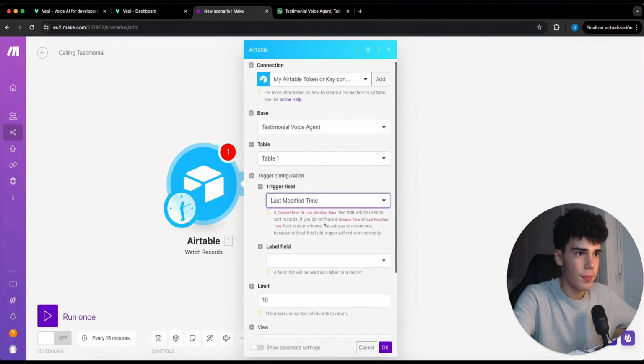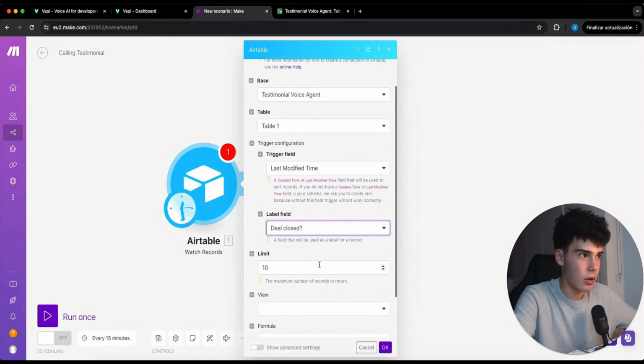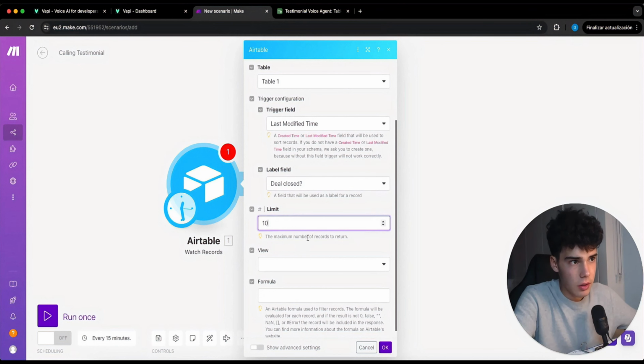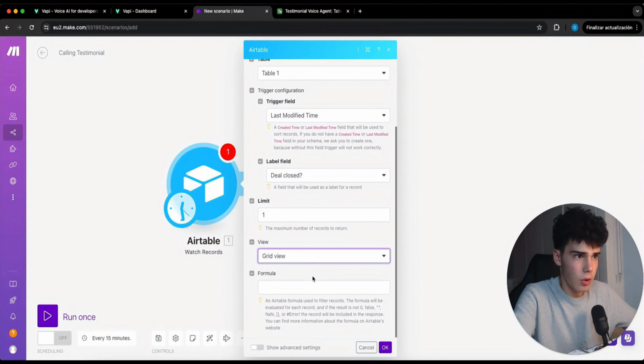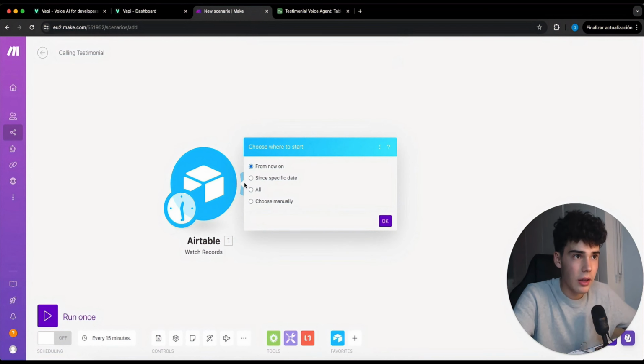There you go. Label field, we are gonna click on deal closed. Limit, we only actually wanna return one at a time. View, let's click on grid view, and here we don't have to put any formula. We're gonna click on OK, and we can choose perfectly from now on.